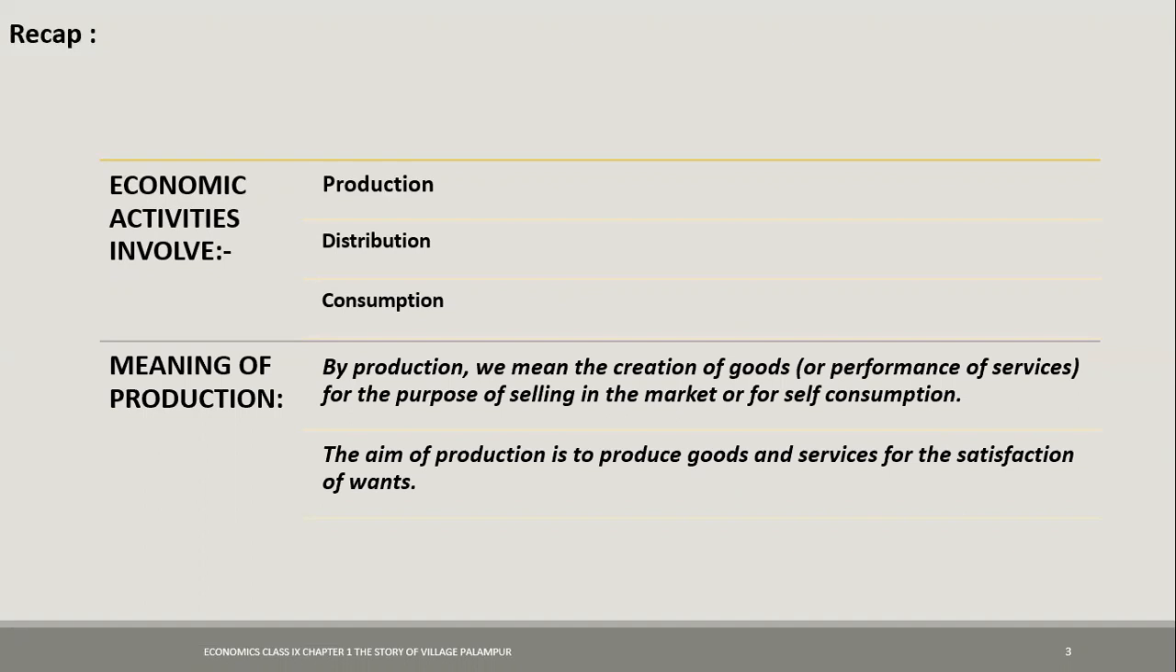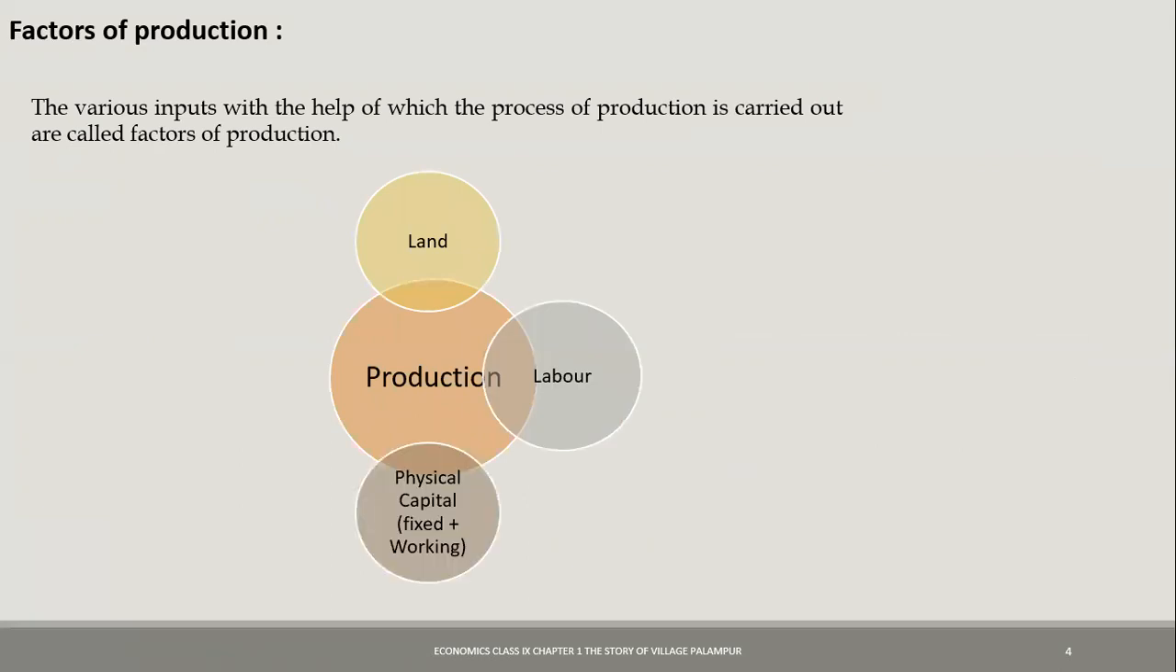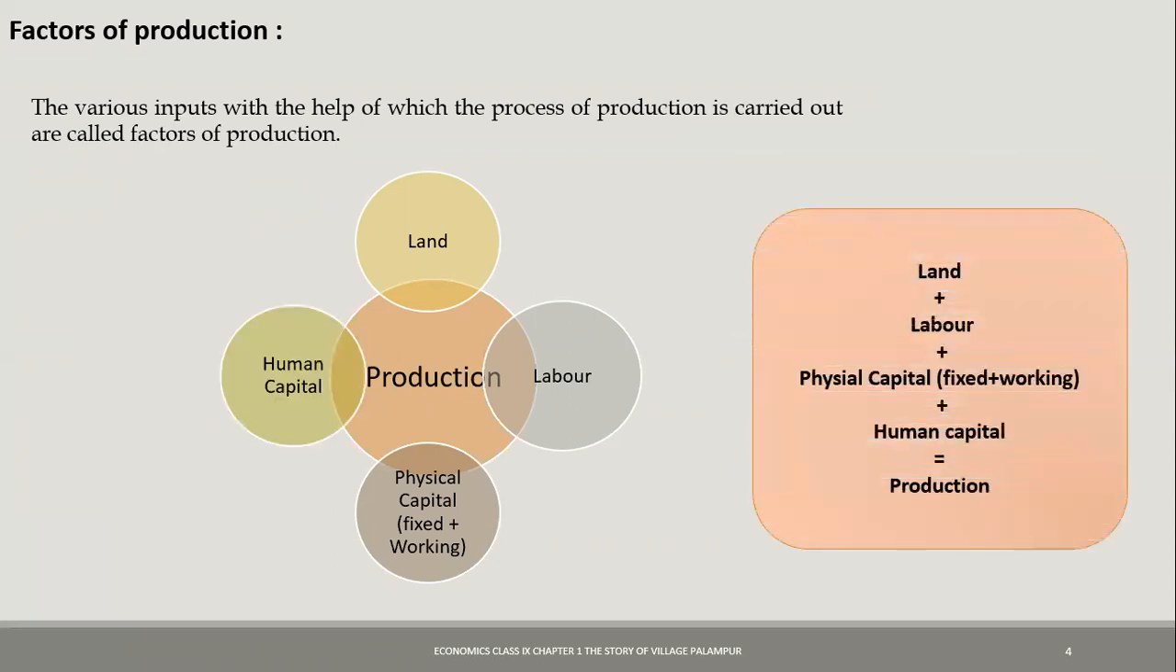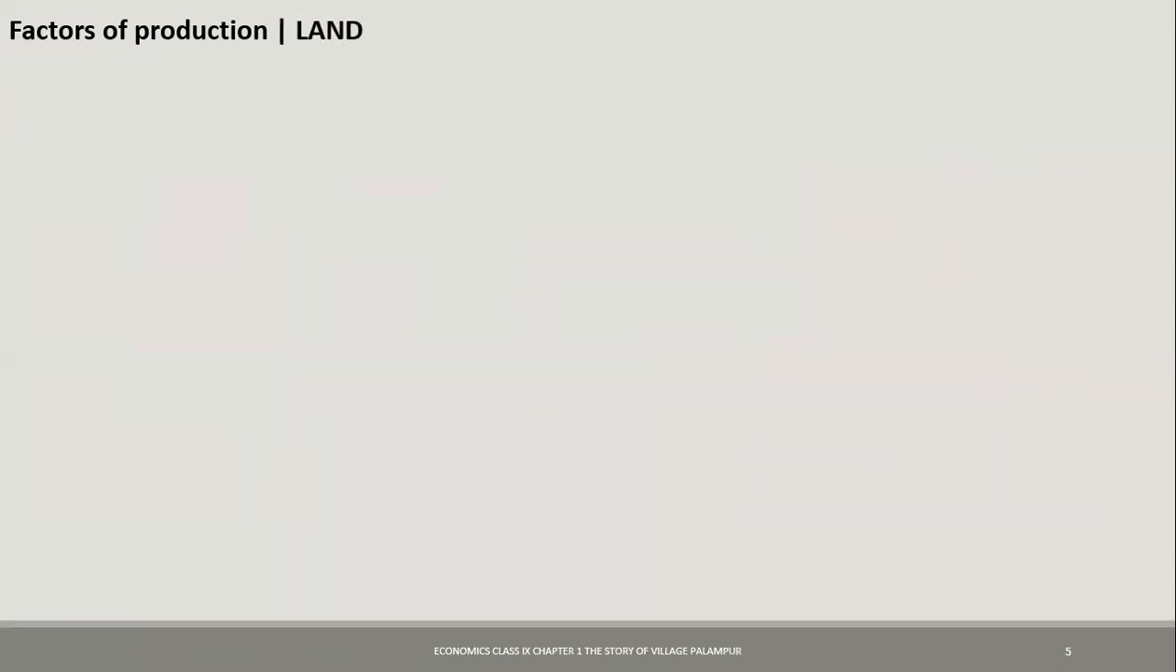Now, when the production has to take place, we need the factors of production. So in the last video, it was explained that the inputs with the help of which the process of production is carried out are called factors of production. So production involves land, labor, physical capital, which includes fixed capital as well as working capital, and human capital. So we see over here that land, labor, physical capital, and human capital together form the production. Now today we are going to see the details or the characteristics of various factors of production over here.